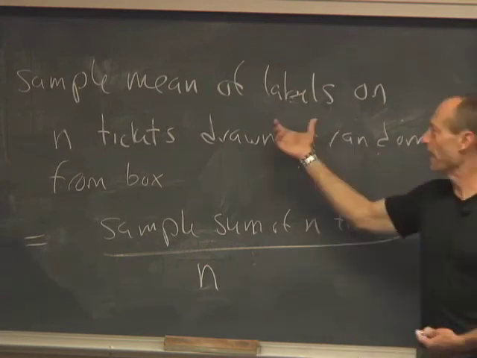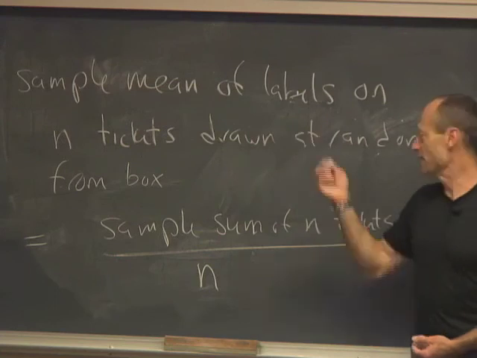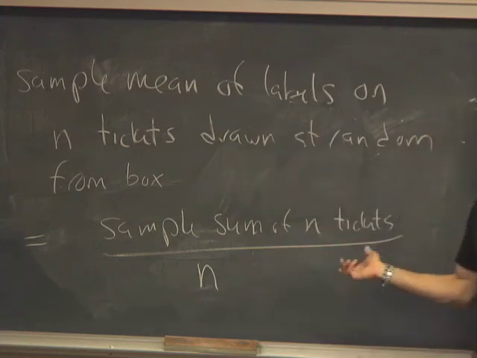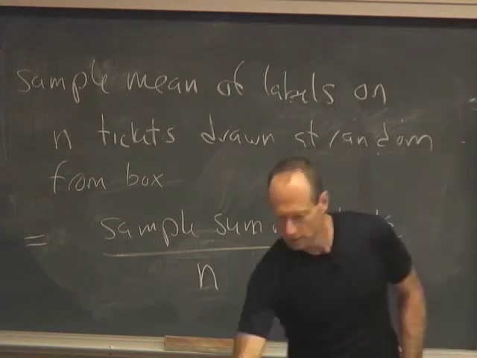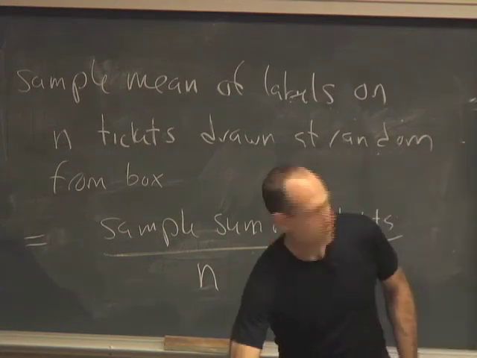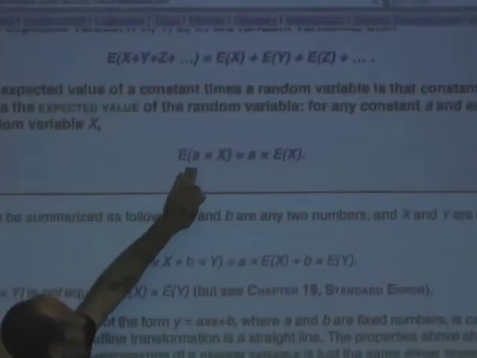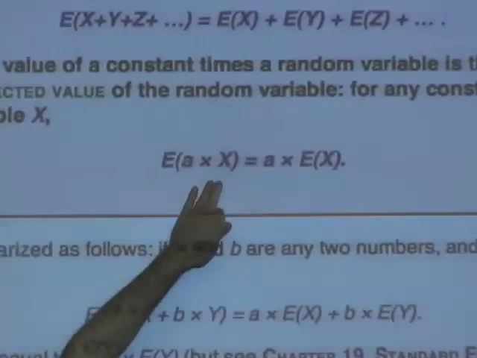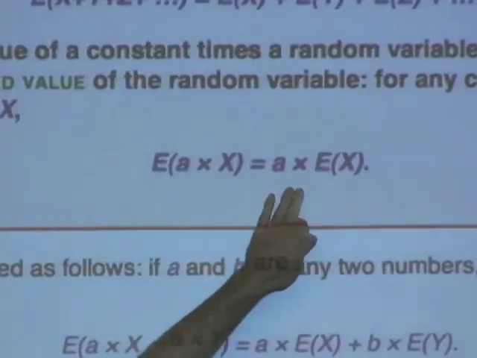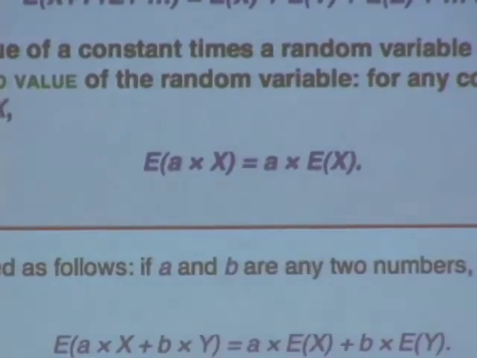So the expected value of the sample mean is that constant times the expected value of the sample sum. Right? That's this rule. Expected value of a constant times a random variable is a constant times the expected value. So the expected value of 1 over n times the sample sum is 1 over n times the expected value of the sample sum. Yes?